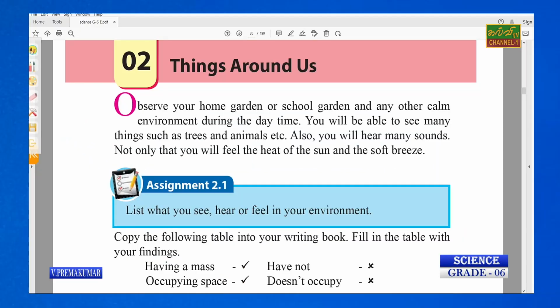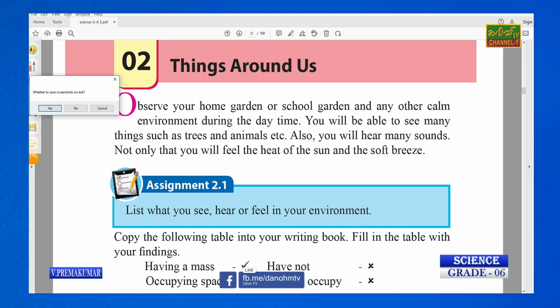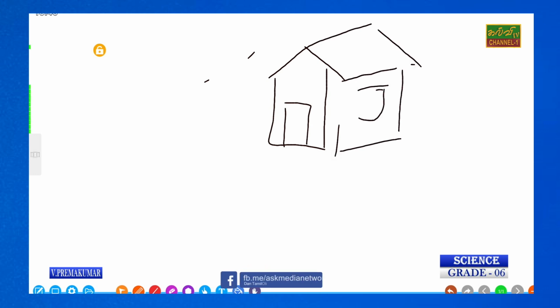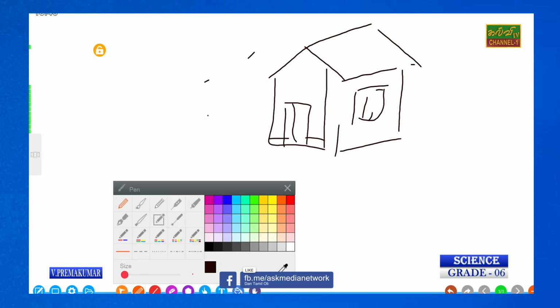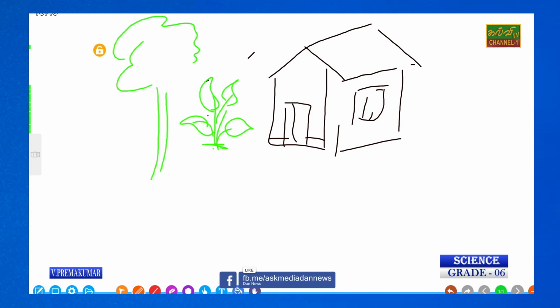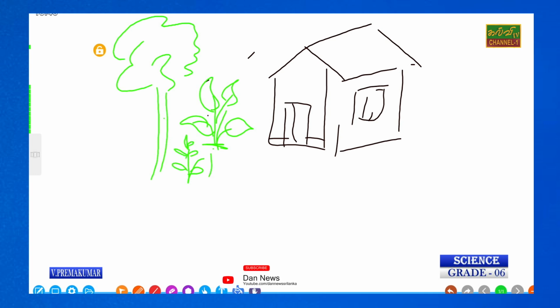So, we can observe our home garden. This is our home. So we have a little garden, such as plants, small gardens. There are trees also there. The big tree and small plants, home garden.